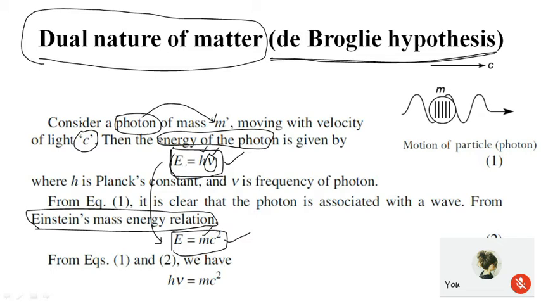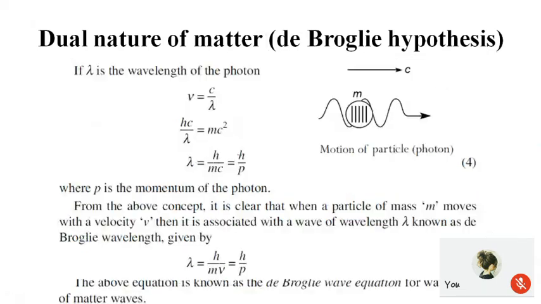Since both expressions represent the energy of the same particle, comparing the two we can write h nu is equal to mc square. If lambda is the wavelength of the photon, frequency can be written in terms of wavelength as frequency is equal to velocity by wavelength. Therefore, nu is equal to c by lambda.